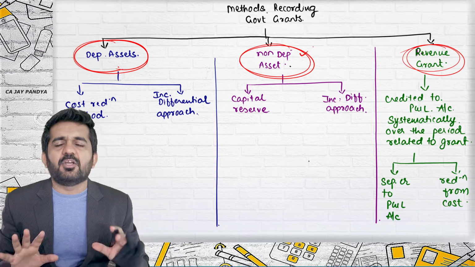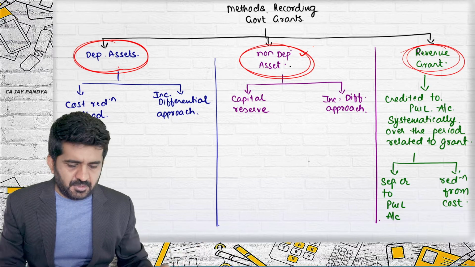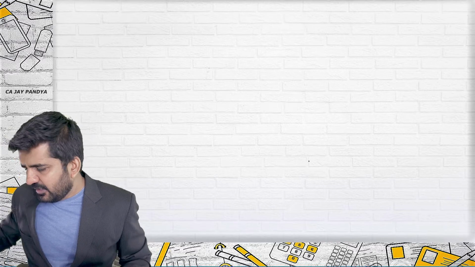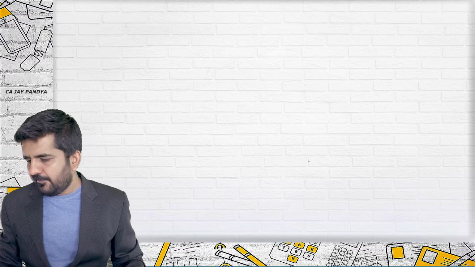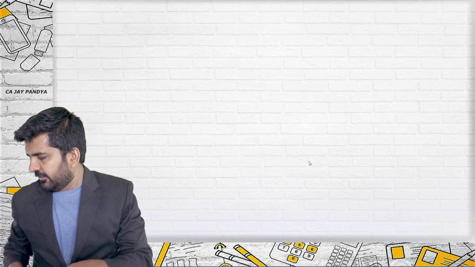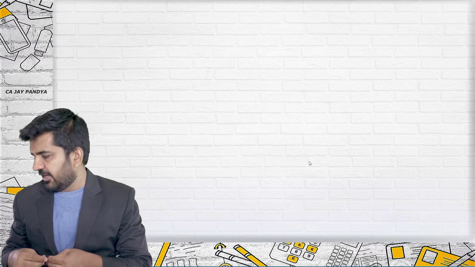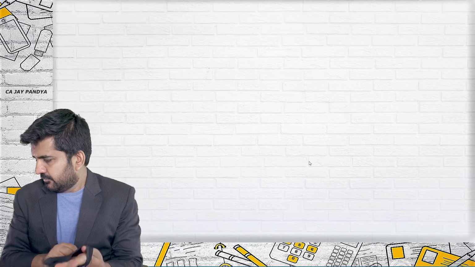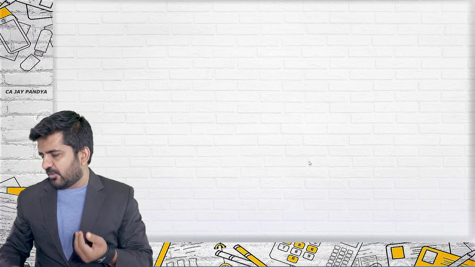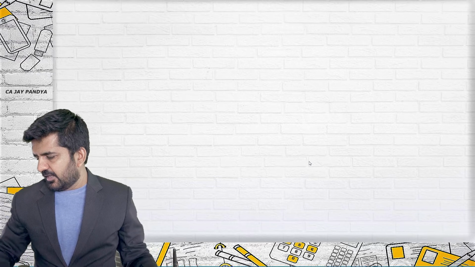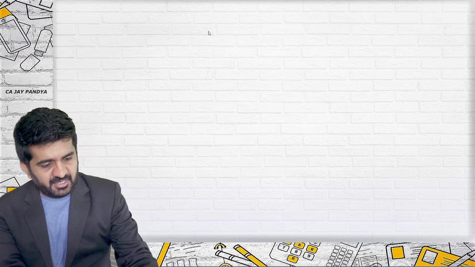We have taken a bird's eye view of all the methods, and now we will be going to some practical questions whereby we will be actually learning how to record government grants. This is question number 15, page number 18.4. Gauripati set up a new factory in a backward area and purchased the plant at a cost of rupees 500 lakhs.